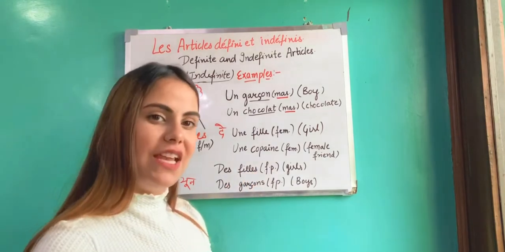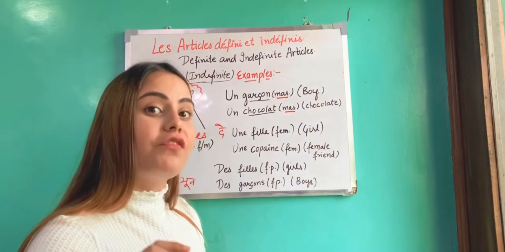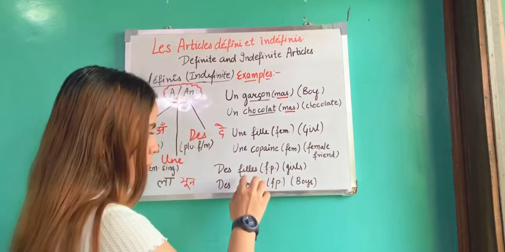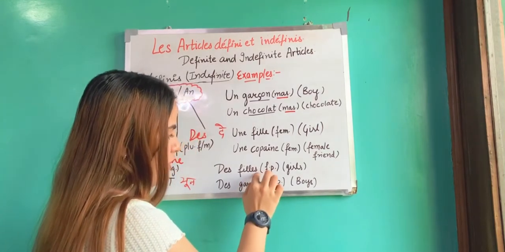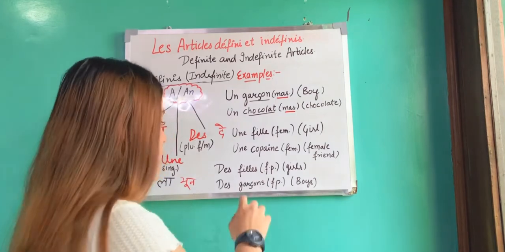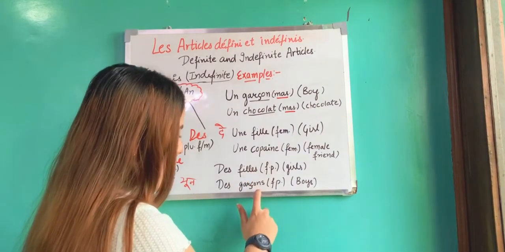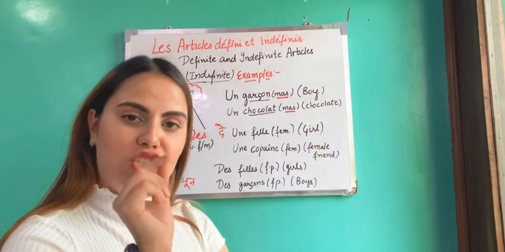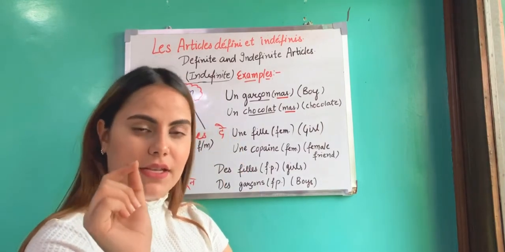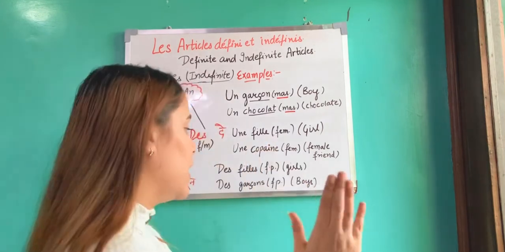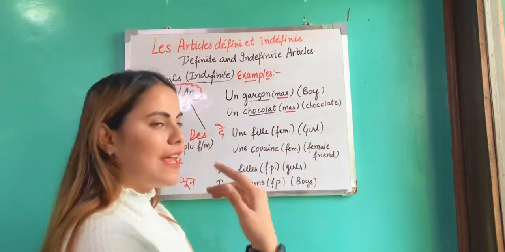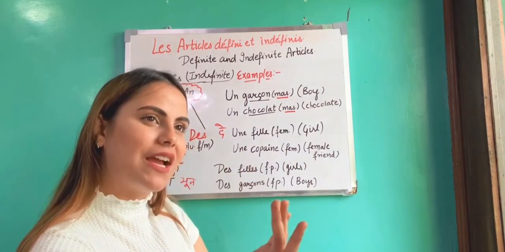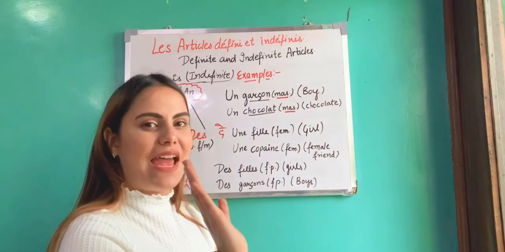The spelling of fille is F-I-L-L-E. Now I add s to fille. Just like fille, I wrote garçon. In masculine the spelling ends with n, but to make it plural we just add s. And to make feminine plural, we also just add s.